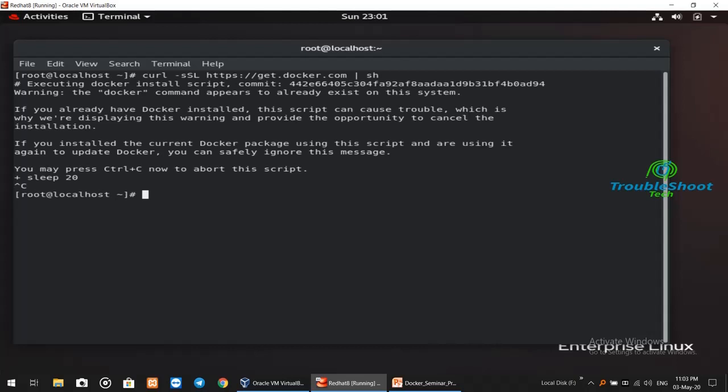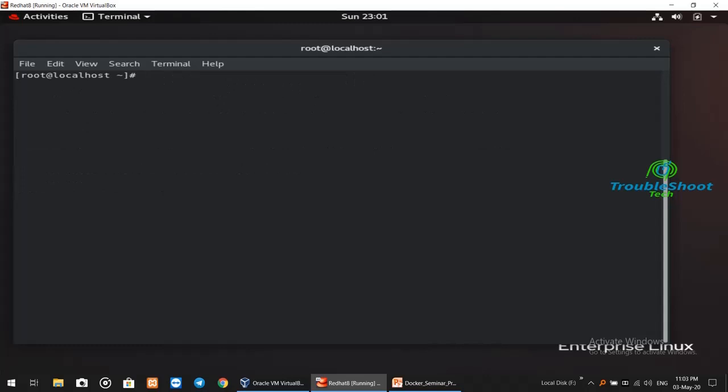So what you have to do is create a repository for Docker to get Docker installed on your Red Hat version 8 system, right? So how to do that? Let me clear my environment. So what you have to do is go to the etc folder and then yum.repos.d, right?